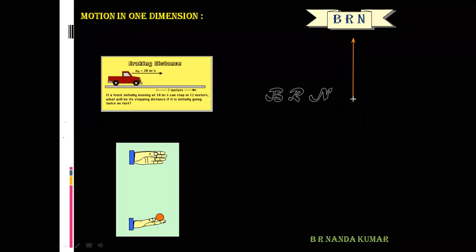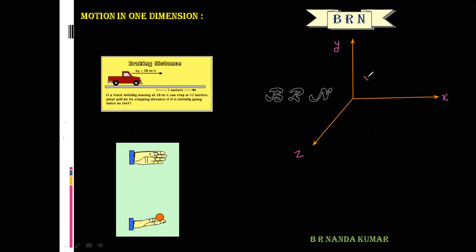First, let us consider the three axes, X, Y, and Z. This is the x-axis, this is the y-axis, and this is the z-axis.